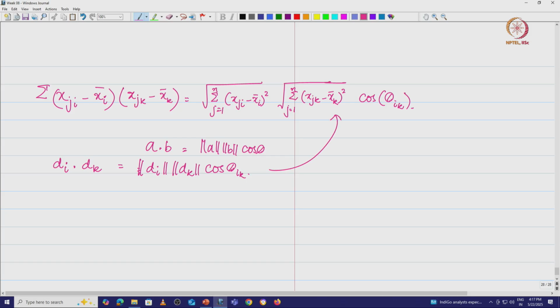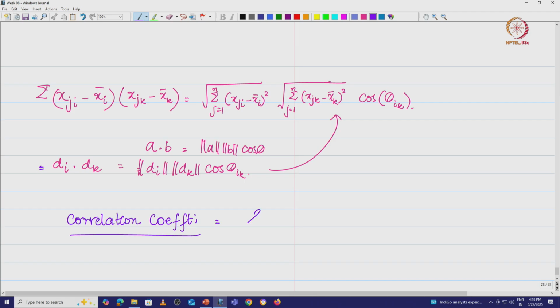So, what are we going to get? I am going to talk about my correlation coefficient here. Correlation coefficient is nothing but this. I am going to call this di dot dk, let me give a name to this, SIK.